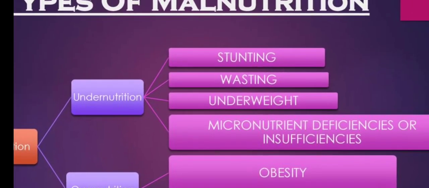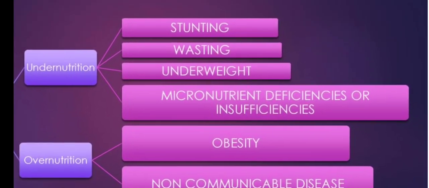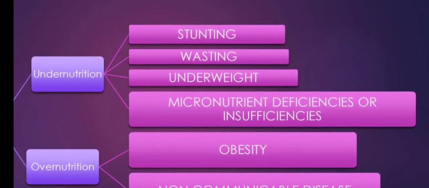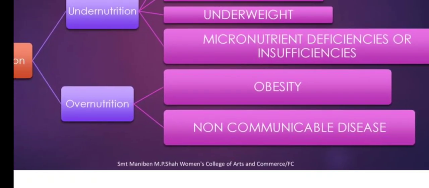Okay, undernutrition includes stunting, wasting, underweight, and micronutrient deficiencies or insufficiencies. Micronutrient deficiency includes vitamin A deficiency, vitamin D deficiency, underweight, wasting, stunting. These all are types of undernutrition, which we will discuss.